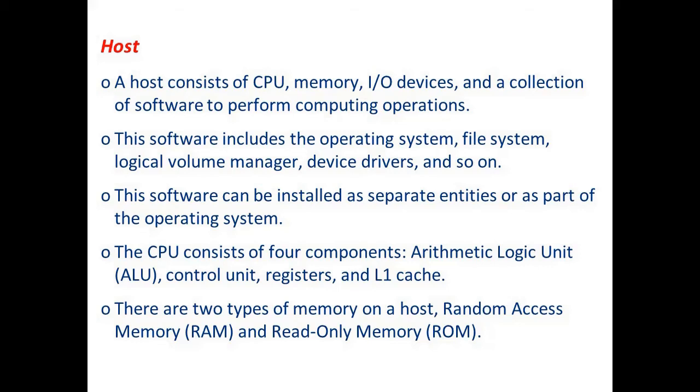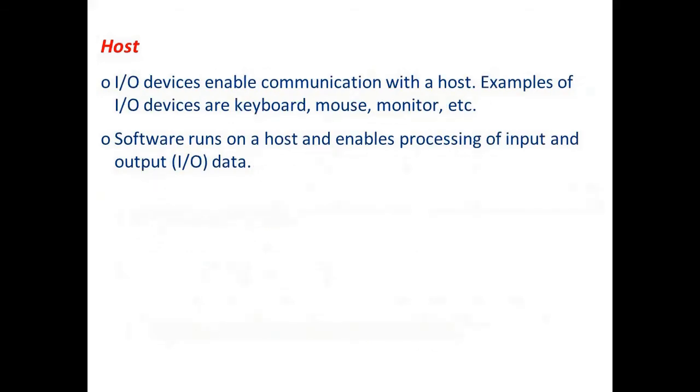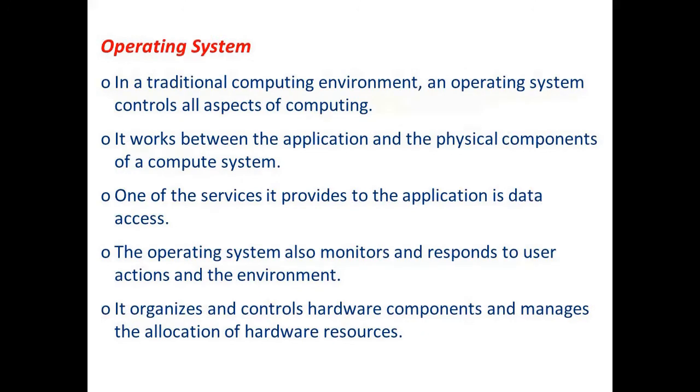The input-output devices enable communication with the host. Examples of I/O devices are the keyboard, mouse, monitor, etc. Software runs on a host and enables processing of input-output data. Input data is captured through the input device. The software running on a host enables processing of this data. Now let us see what is the role of the operating system.